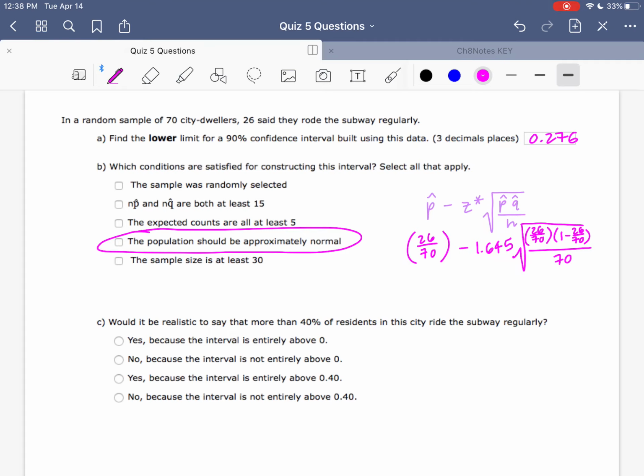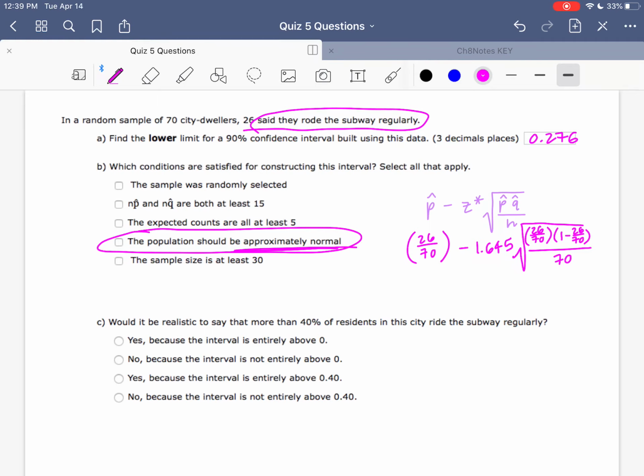So think about what question we're asking the population. We're asking the population a yes or no question. Do you ride the subway regularly? That's a yes, that's a no. So if we think about that, it's not even a quantitative variable, and it can't be normal, because only distributions of quantitative variables can be normal.